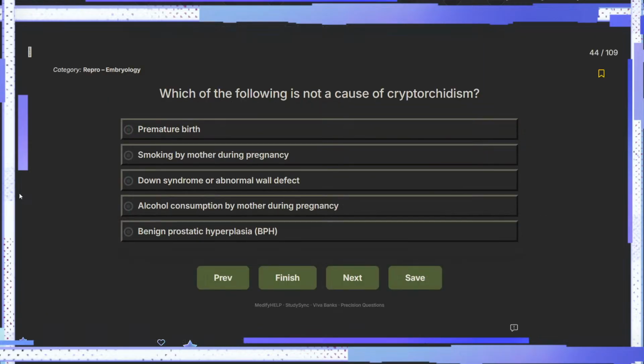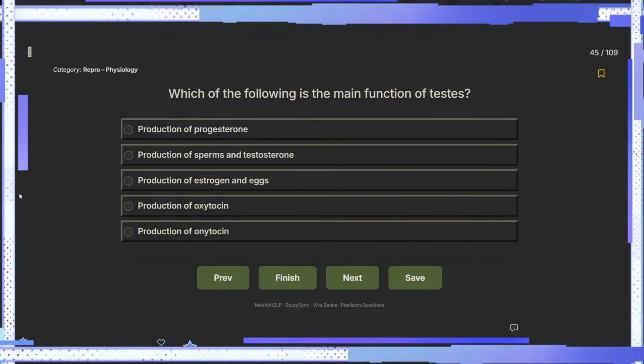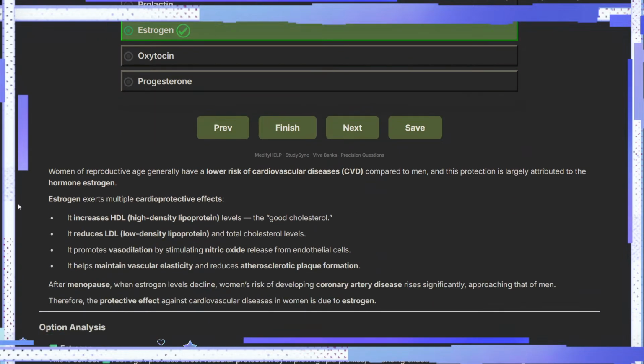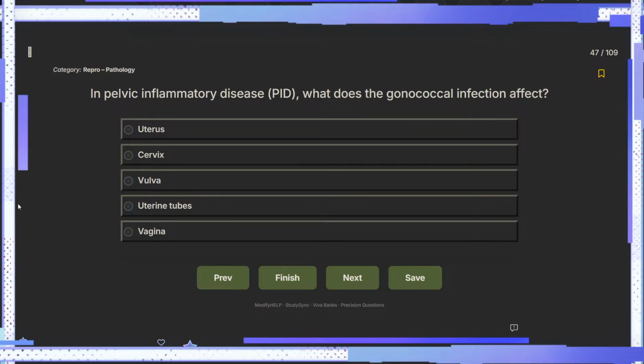Perfect. Which of the following is not a cause of cryptorchidism? I'm sure benign prostatic hyperplasia is not a cause. Main function of the testis: production of sperm and testosterone, no doubt about it. Estrogen has a protective effect because it increases HDL, reduces LDL, promotes vasodilation, and helps maintain vascular elasticity. It's amazing. Pelvic inflammatory disease.